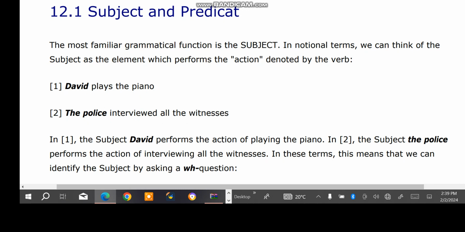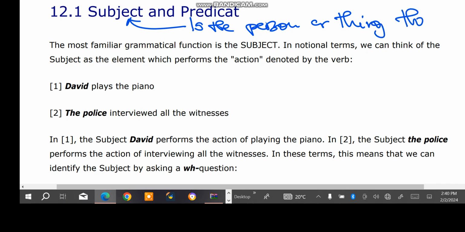Okay, so a subject in general is always there to perform the action. In other words, I'm saying the subject is the person or thing that performs an action.